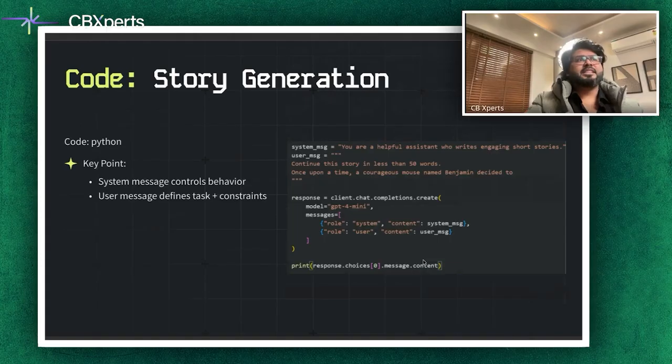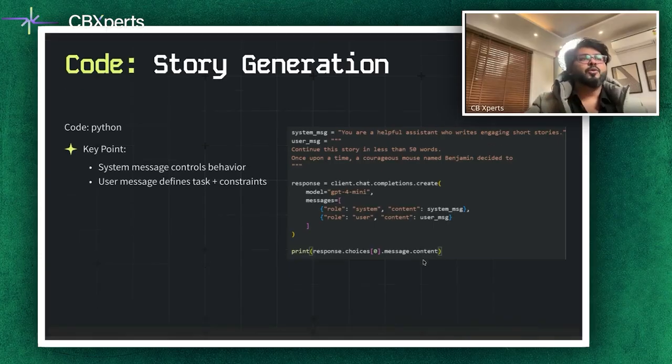Important to understand. For instance, if the system message says you are a Hindi science fiction writer and the user asks for a story about interstellar travel in the year 3030, the output will reflect that creative voice. So remember, the system message is the director giving instructions and the user message is like the script itself. So it's important to know and understand this concept.